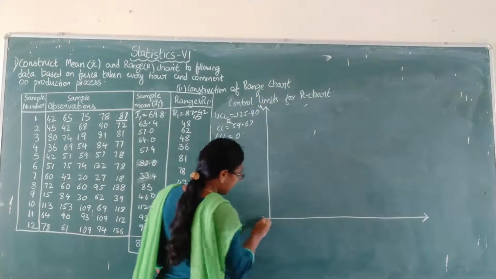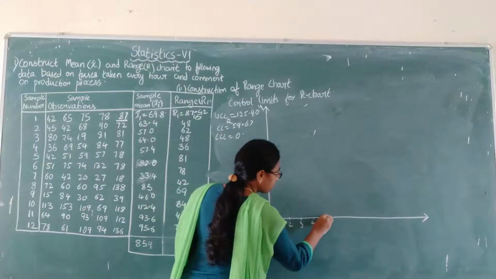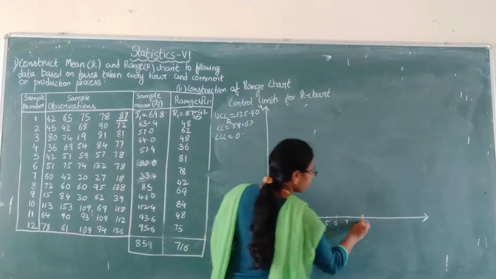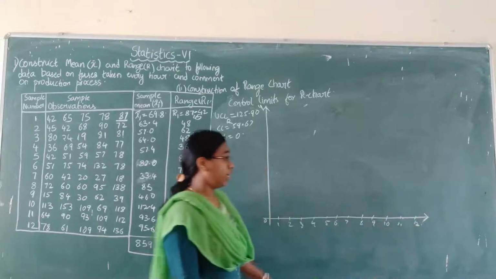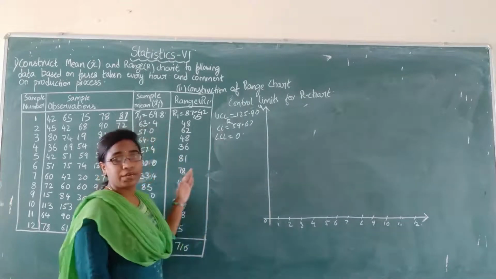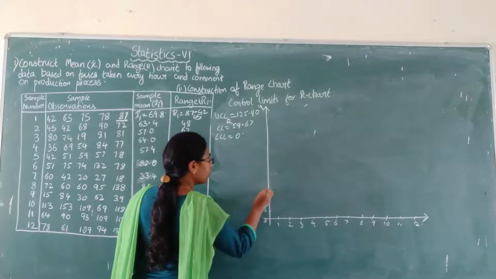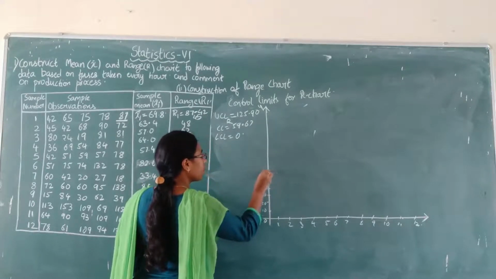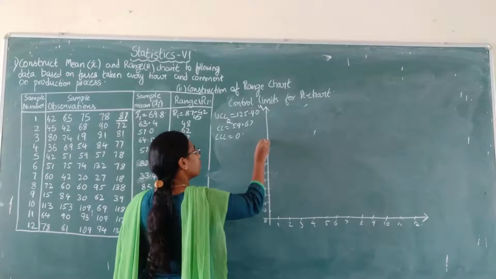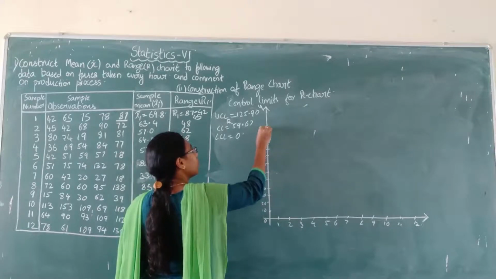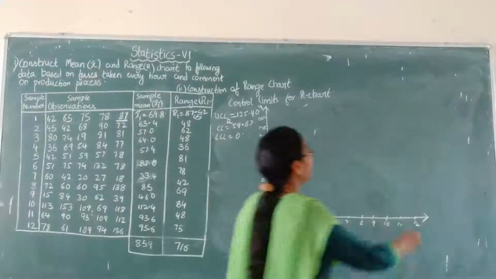On the x-axis we write the sample number. There are 12 samples, so write down 12 numbers, and on the y-axis write up to 130. I have adjusted the axes.